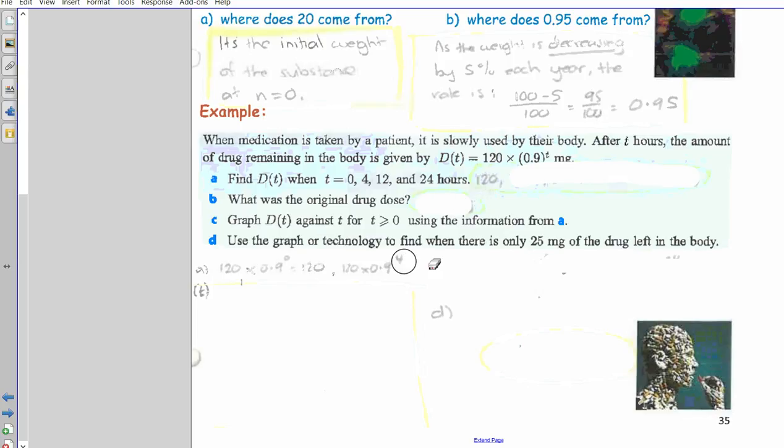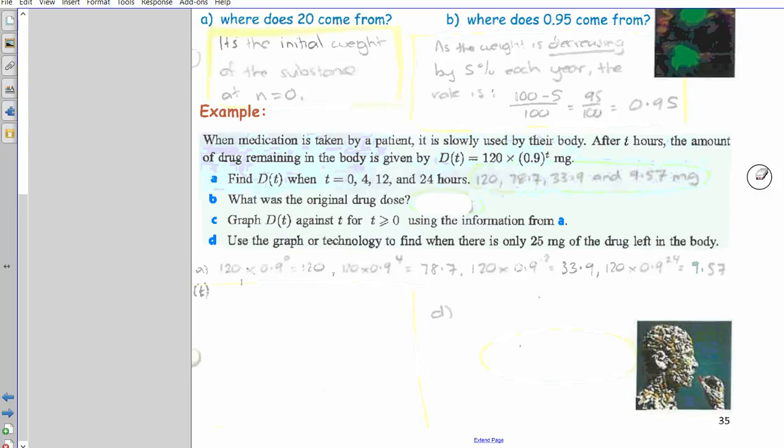At time equals 4 hours, it's 120 times 0.9 to the power of 4. So 120 times 0.9 to the power of 4, you get 78.7. At time equals 12 hours, similarly, 120 times 0.9 to the power of 12, is the exponent. That should give you 33.9, that's the next one. And the last one, 24 hours. So you'll do 120 times 0.9 to the power of 24. Plug it in your calculator, you should get 9.57, rounded to 3 significant figures.